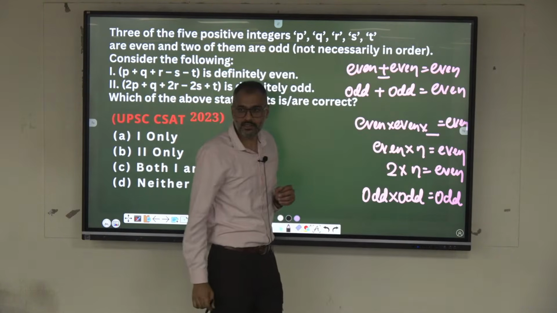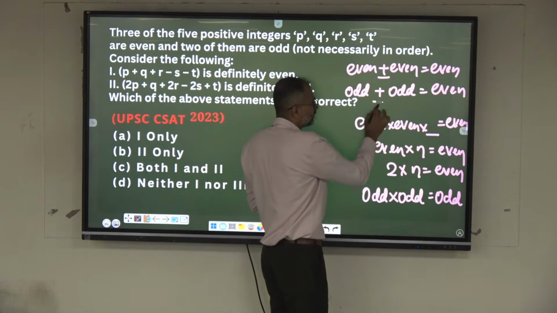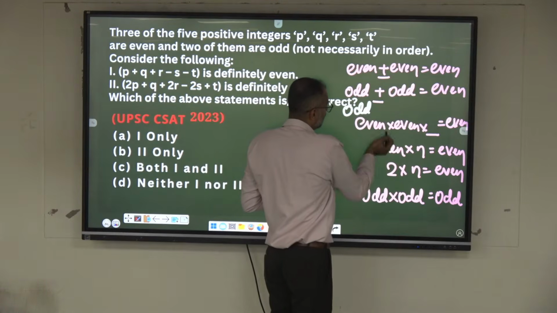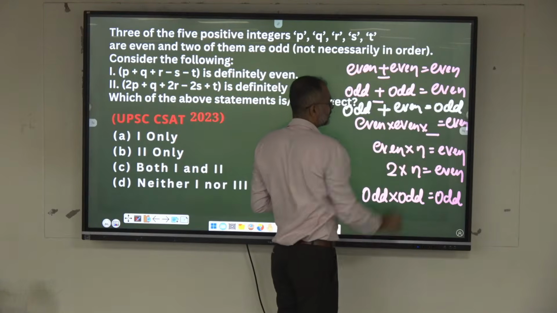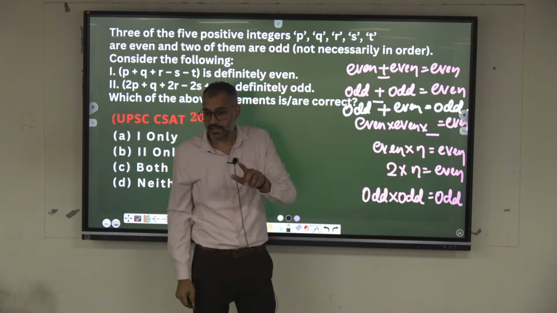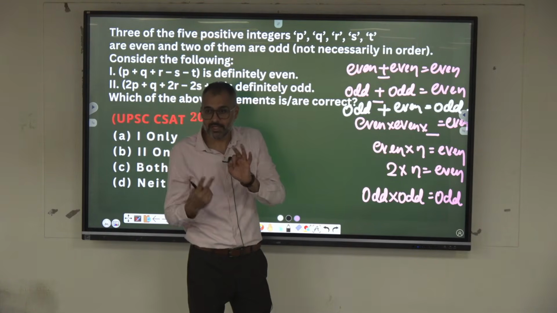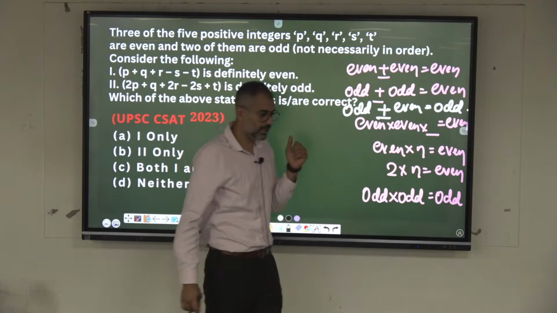Odd minus odd is 5 minus 3, 2. Isn't it? Same. And also, odd plus even has to be what? Odd. Odd plus even. 5 plus 2, 7. 5 minus 2, 3. 3 is what? Odd. This is true for minus also. So, apply these properties. Come on.